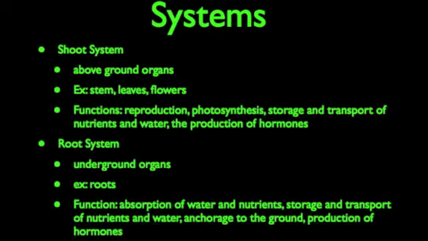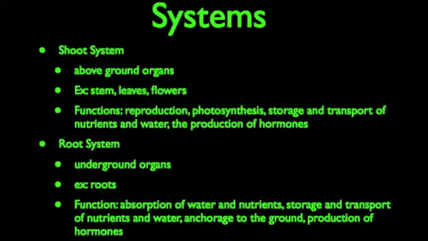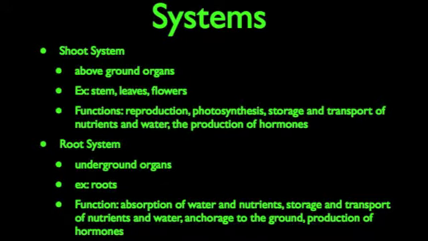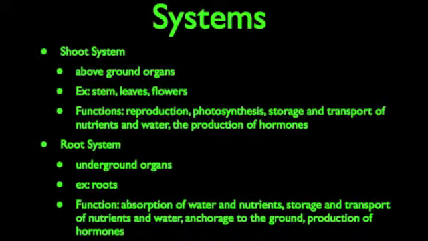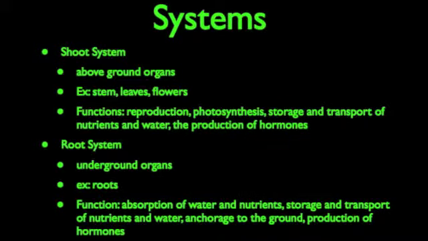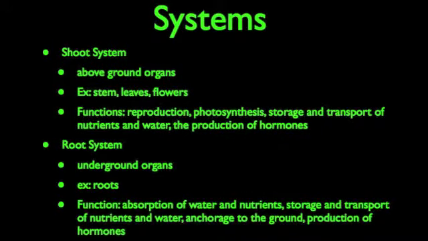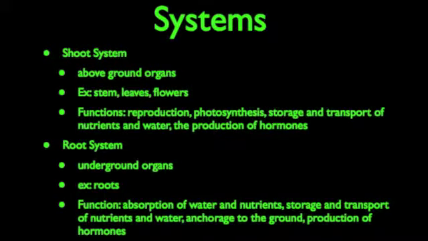Plant organ systems. There are two different types of systems. You have your shoot system and your root system. The shoot system is composed of the above-ground plant organs. Examples of these would be the vertical stem, leaves, and the flowers.